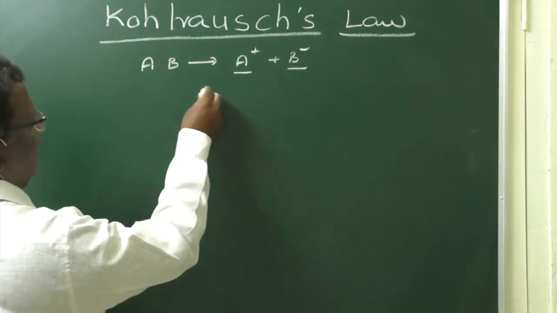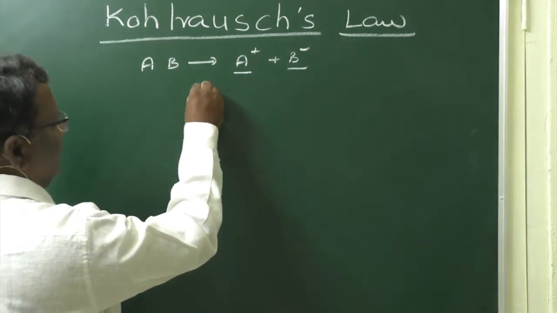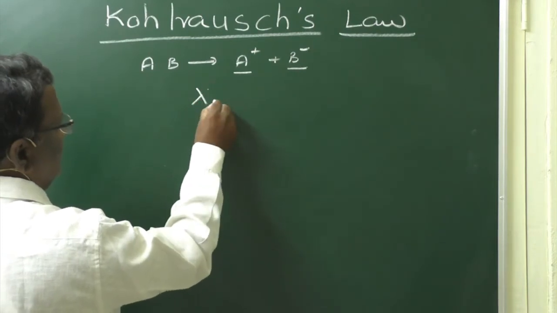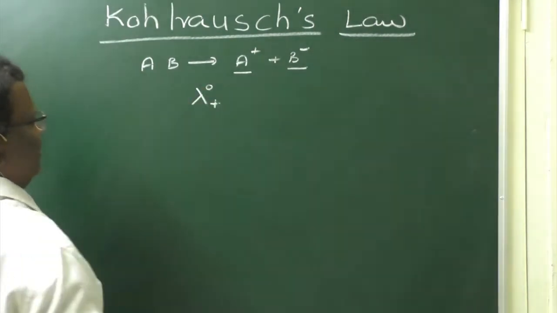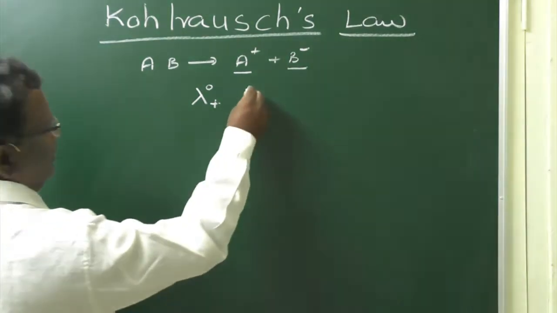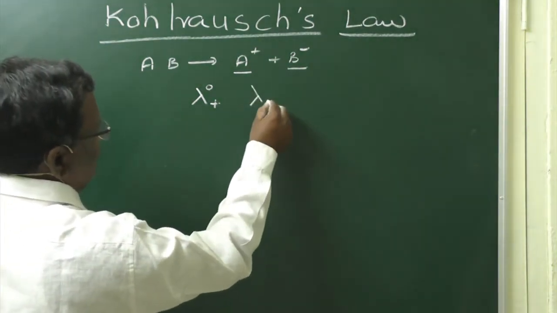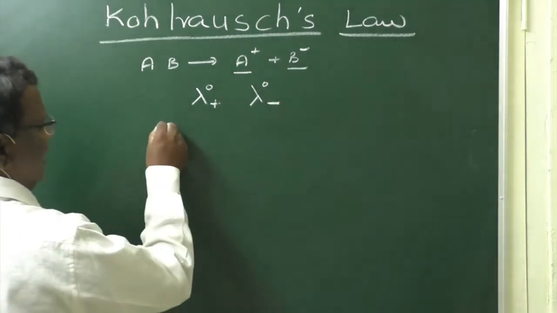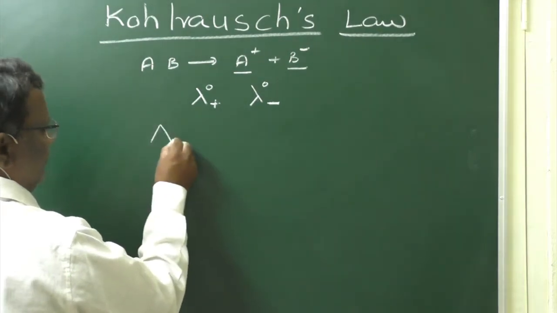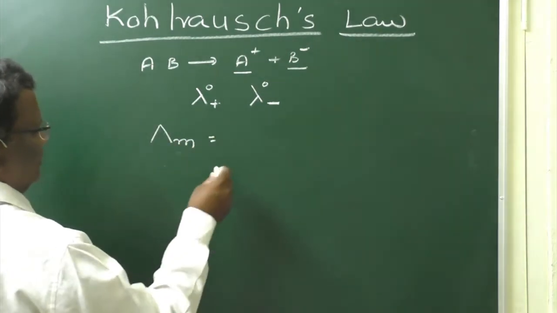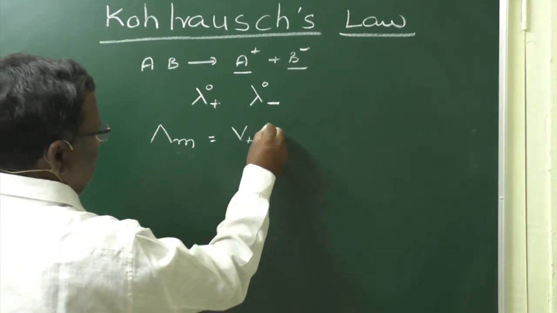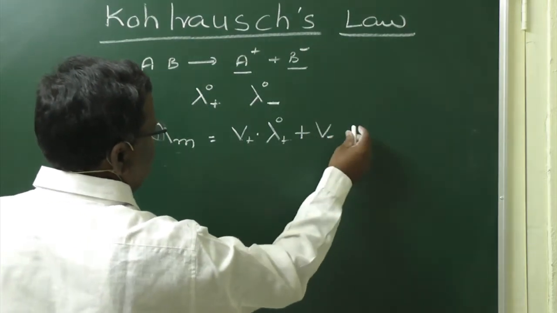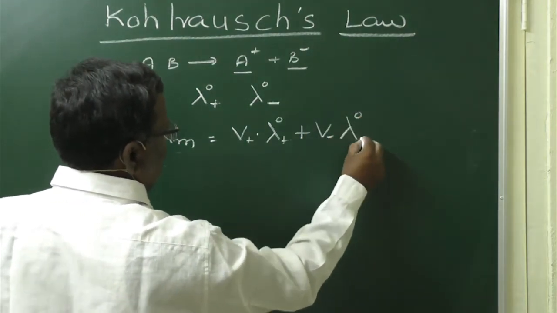If the molar conductivity exhibited by the cations at infinite dilution is lambda 0 plus, and for negative ions it is lambda 0 minus, then molar conductivity Λm is equal to ν plus into lambda plus plus ν minus into lambda minus.